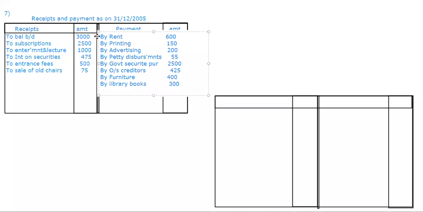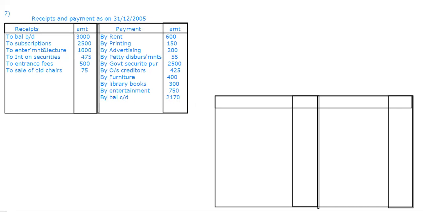Then by entertainment. That's it. Now tell me what is the balance carried down. Total 7,550. Okay, 7,550. The balance carried down is 2,170. Okay, done.